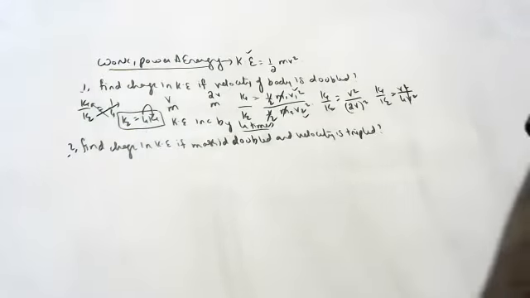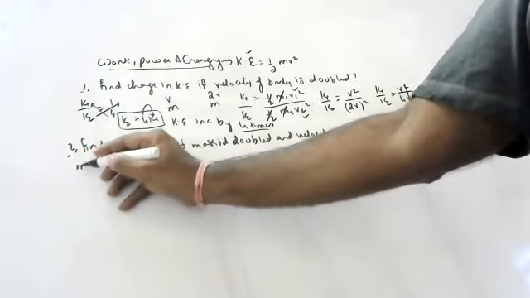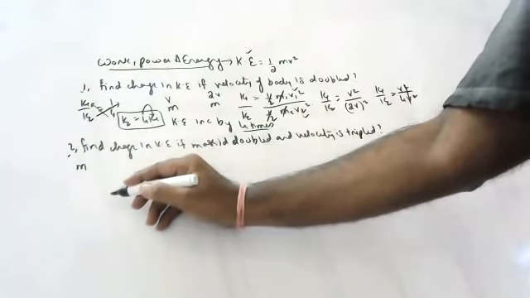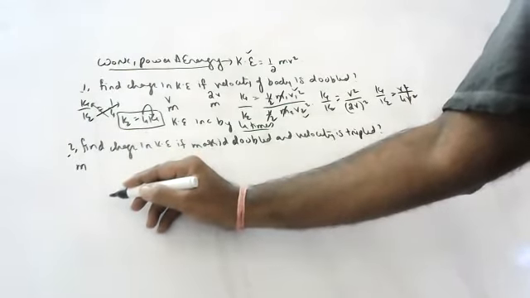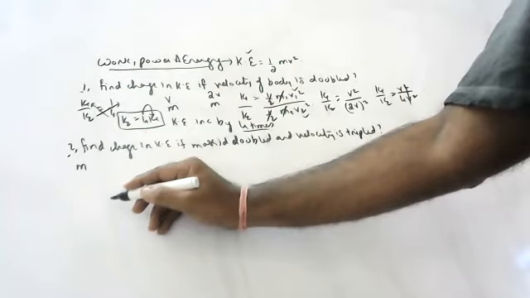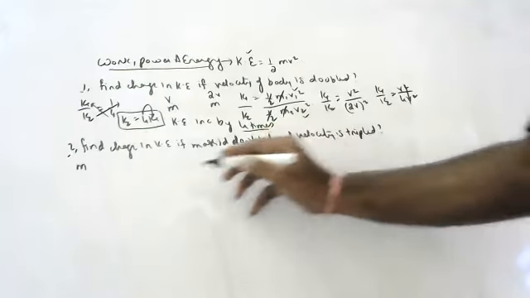Okay, so Varsha, can you tell how to do this one? Snigdha, can you tell? Hansika: sir, if mass is doubled. You tell, Neeraj, mass is double.